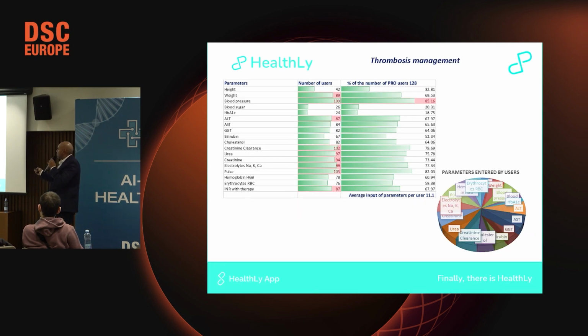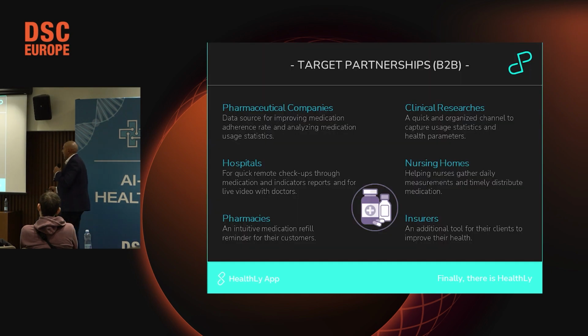Now it's patients with thrombosis management. Because of thrombosis, they must check INR, and most of the patients take INR. And these are the target partnerships: pharmaceutical company, clinical research, nursing home, hospital, pharmacist, and insurance. Why insurance? Because we decrease the cost of hospital care, since the patients are in adherence and they are in very good health.